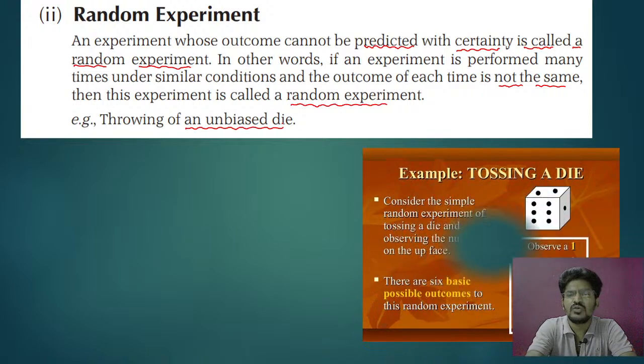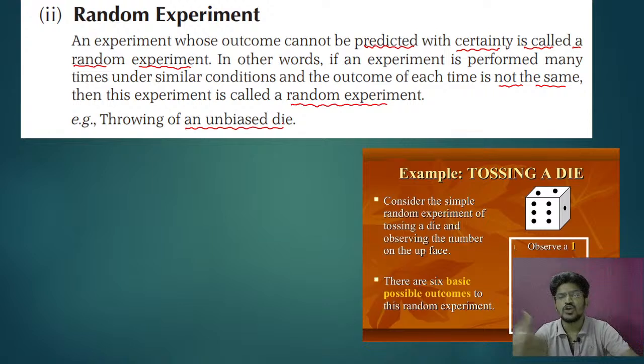Now I will go for one example. See what I was explaining, that is tossing a dice. Consider the simple experiment of tossing a dice, observing the number on the upper face. Okay, so you can get 1, you can get 2, 3, 4, and in the same way you can get 6.